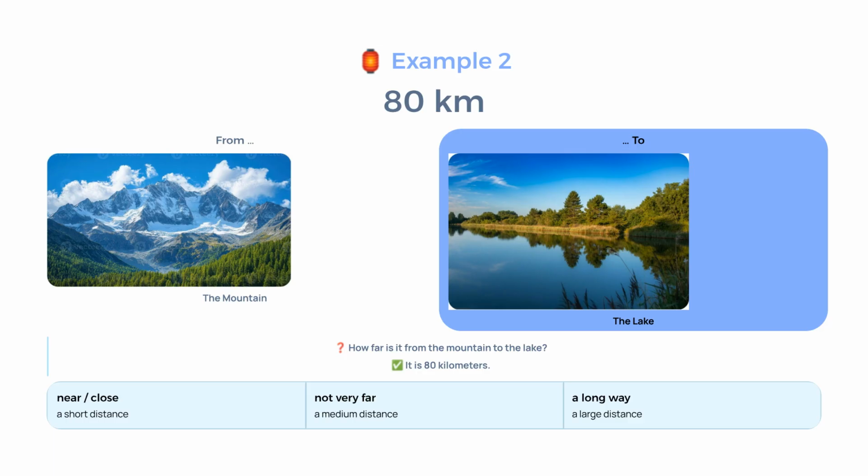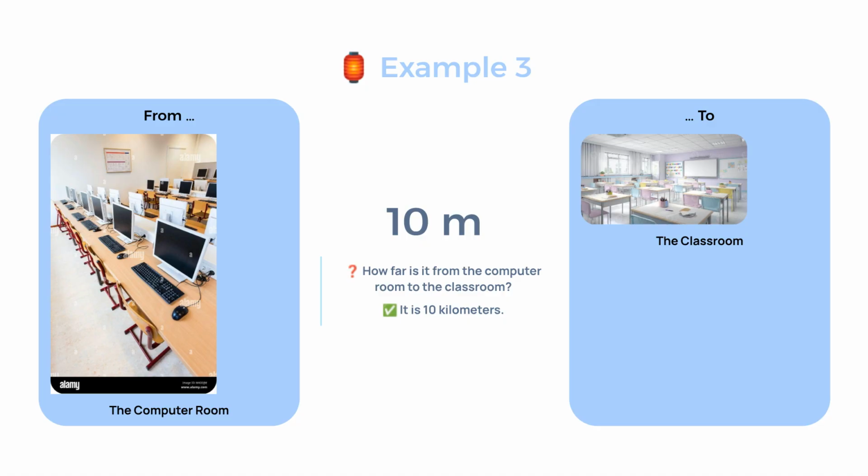You can also describe distance using special phrases. You can say near or close for a short distance, not very far for a medium distance, or a long way for a large distance. Here is example 3. We are looking at the distance from the computer room to the classroom. The question is, how far is it from the computer room to the classroom? The answer is, it is 10 meters.